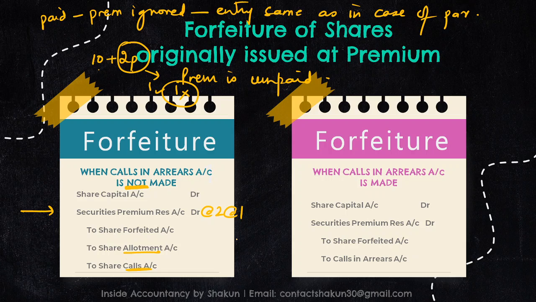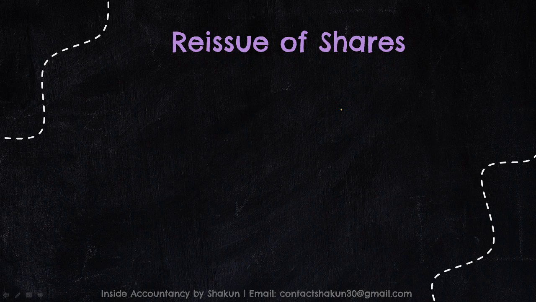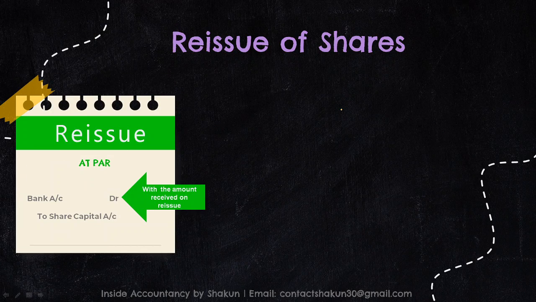Similarly, the forfeiture entry when the calls in arrears account is made is absolutely the same. Share capital is debited with the called up value, security premium with the unpaid amount of premium, share forfeited with the amount that has been received so far, and calls in arrears with the total amount that has not been received. So it might include the amount not paid on allotment and the amount not paid on any of the calls. Right, moving on, the reissue entries I have also already discussed.